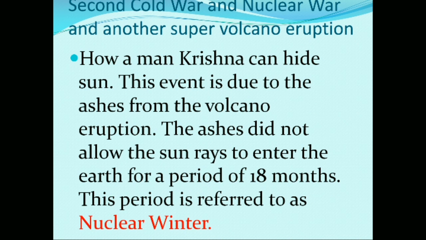How a man Krishna can hide the sun. This event is due to the ashes from the volcano eruption. The ashes did not allow the sun rays to enter the earth for a period of 18 months. This period is referred to as nuclear winter.